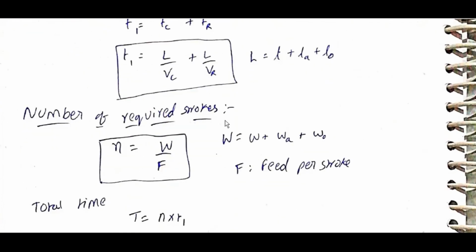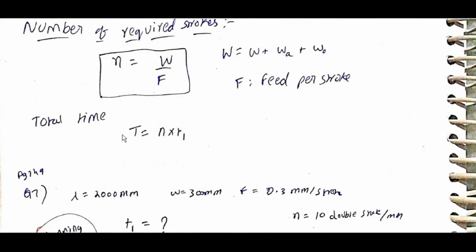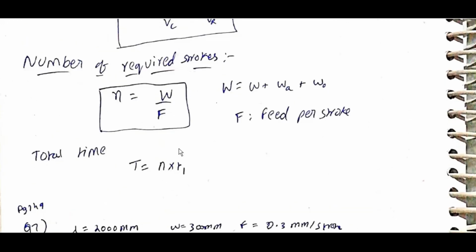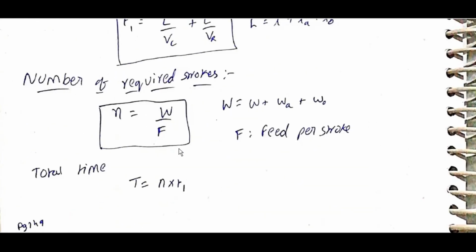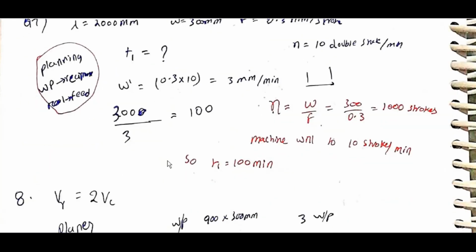Number of required strokes N is equal to W by F, where W is equal to W plus Wa plus Wo, and F is the feed per stroke. Total time T is equal to N into T1. One stroke T1 is equal to L by Vc plus L by Vr. N is equal to W by F. W is the width.